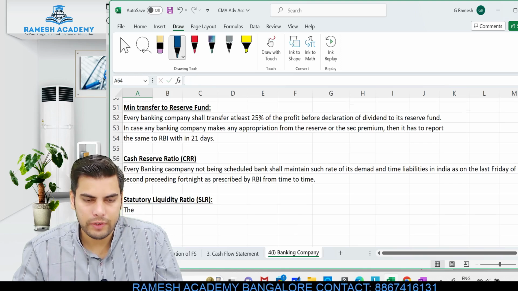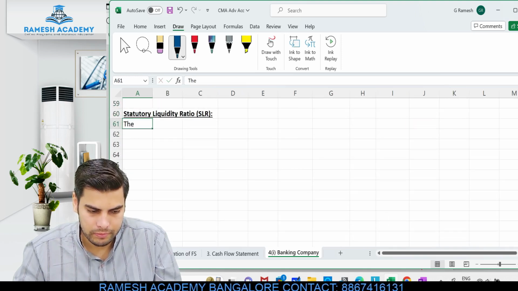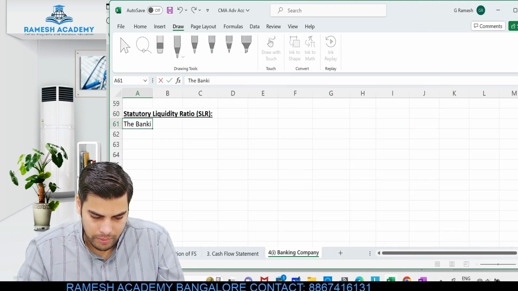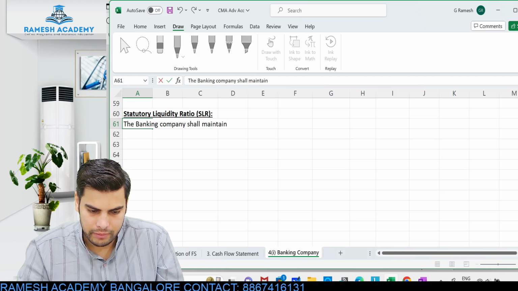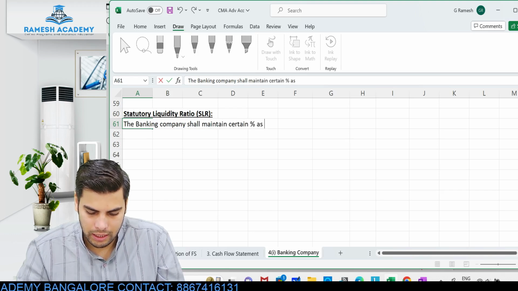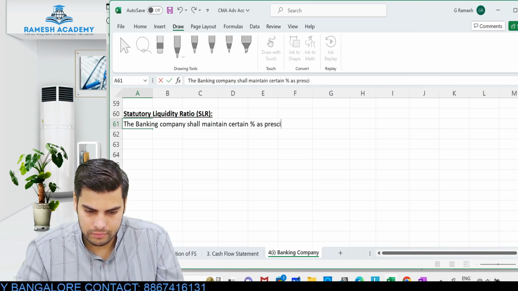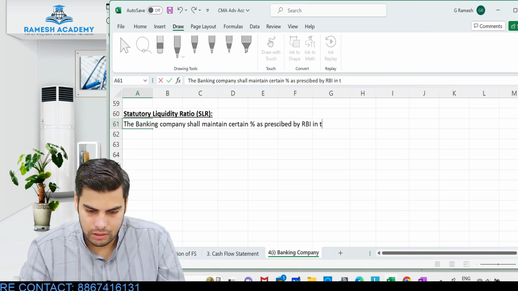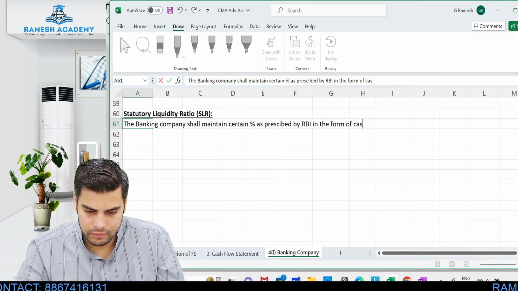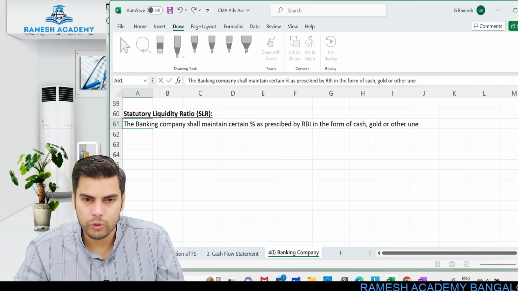Let me just write the meaning of this particular term. The banking company shall maintain certain percentage as prescribed by the Reserve Bank of India in the form of cash, gold or other unencumbered approved securities.